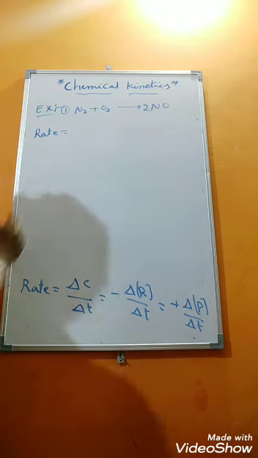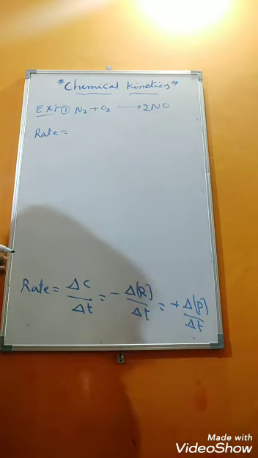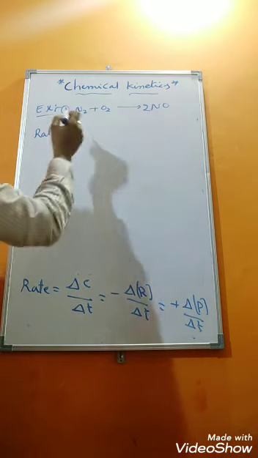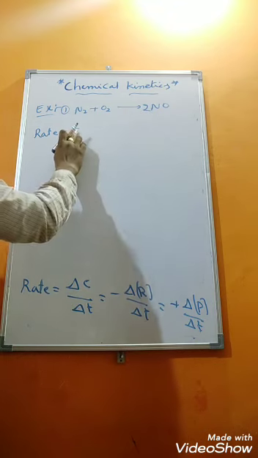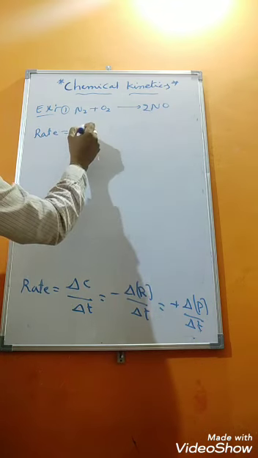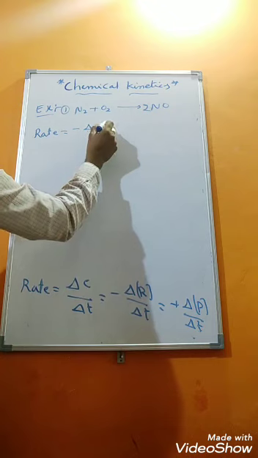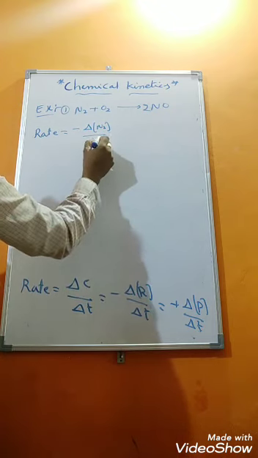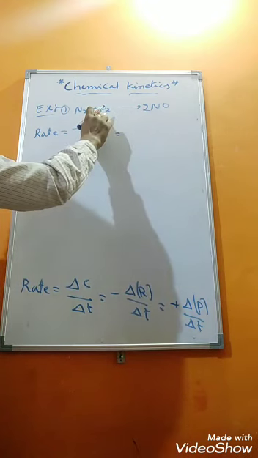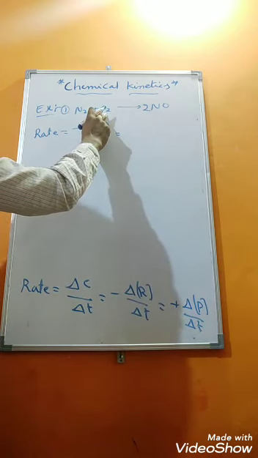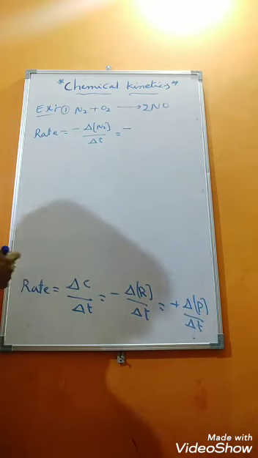Rate is equal to, with respect to N2, how to write? Minus. With respect to reactant, definitely we need to write a negative symbol. Negative delta N2 divided by delta T, which is also equal to oxygen. Here oxygen is also a reactant, so we need to use a negative symbol.